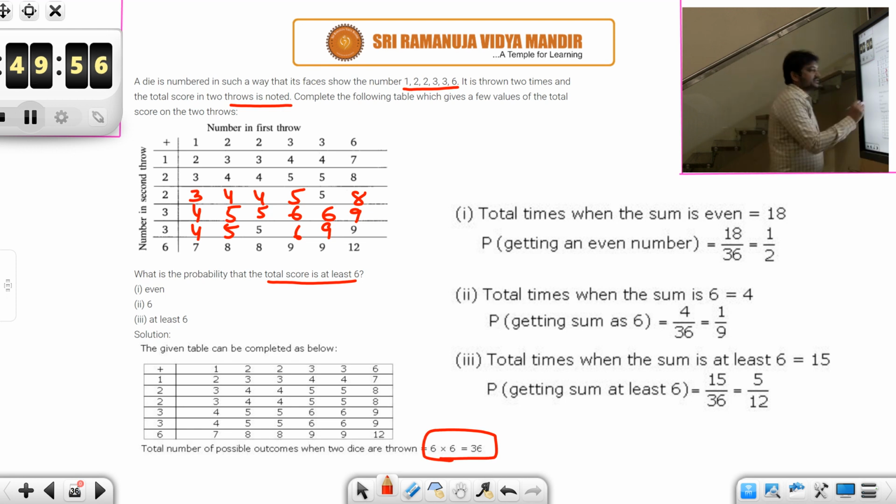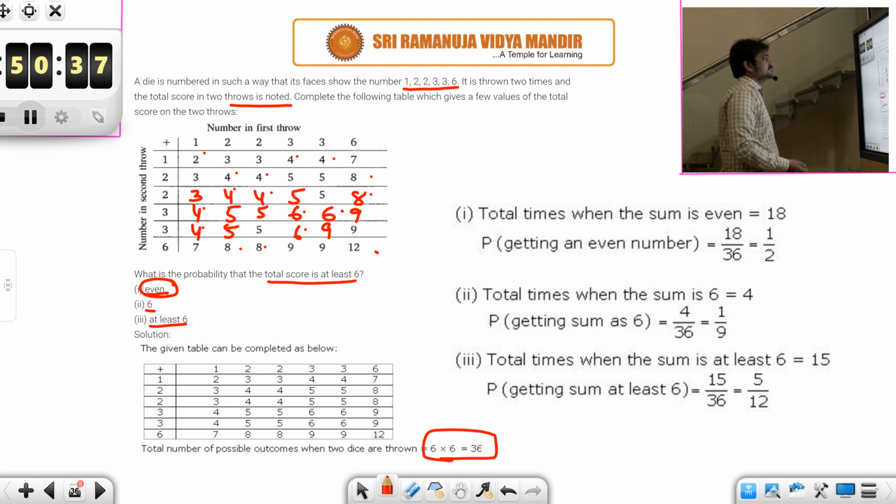Now out of these, in the first question, what is the probability that the total score is at least 6? At least 6, even 6 and at least 6. Okay. So first of all, what is the probability that the score is even? How many times are you getting even? 1 2 3 4 5 6 7 8 9 10 11 12 13 14 15 16 17. So 17 times you are getting even, isn't it? 17 or 18?